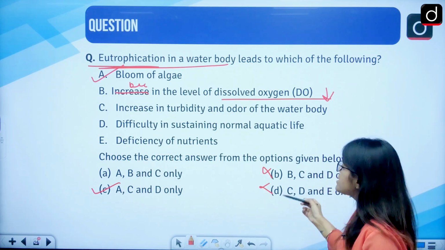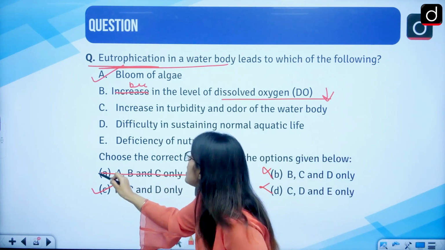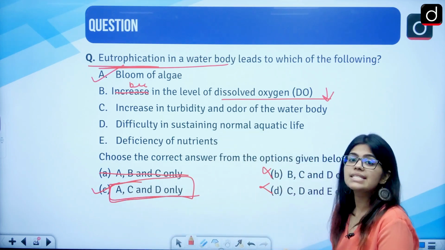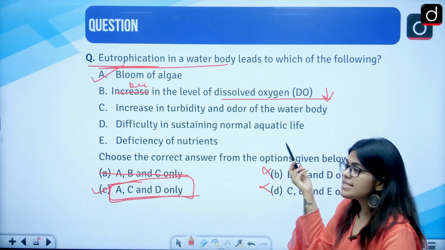So wherever there is B, you can strike it out as well. Hence we already receive our answer. It is A, C and D. But let us read further.